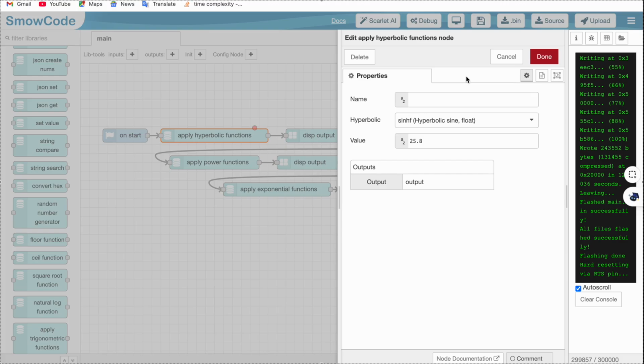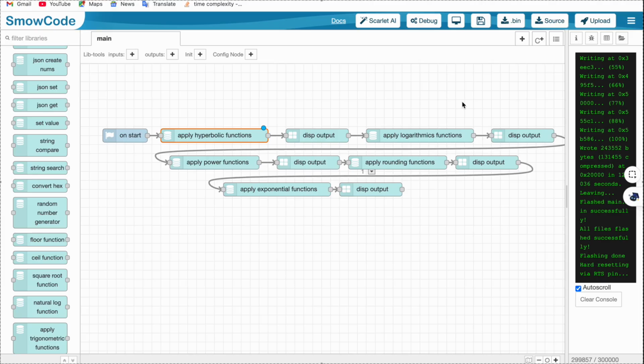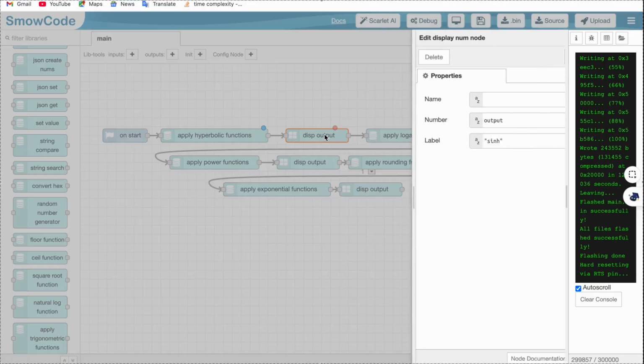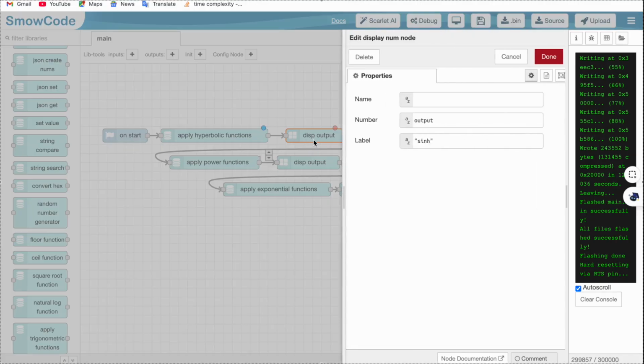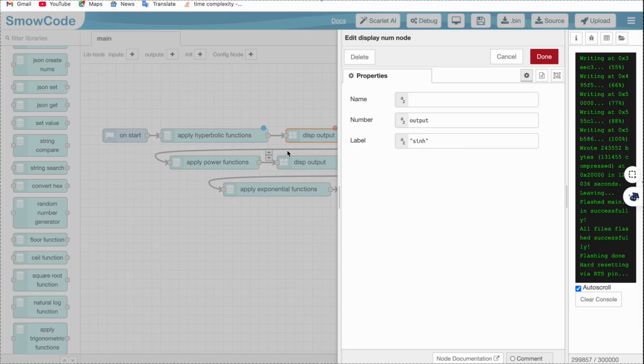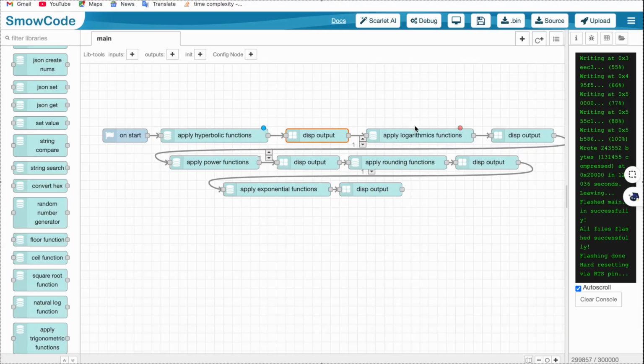So these are the different applications for hyperbolic functions. I have put in a random value, 27. I am not quite sure what the value is, but we will cross-check the value for sinh 27 after this. Then I've displayed the output.